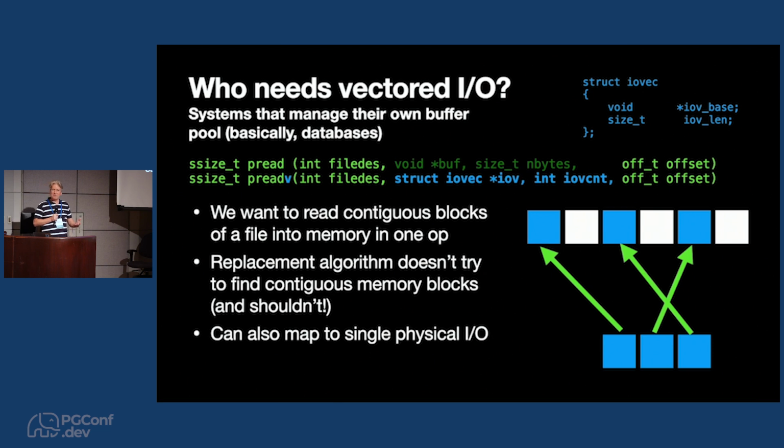So who's interested in this stuff? Pretty much just databases. And the reason for that is that they have constraints on how they allocate memory. Probably most applications, if they want to read a large chunk of data from a file, will just make sure they allocate a big enough buffer to store that data contiguously, and they just don't have this problem. But because we have a buffer pool, the buffer replacement algorithm's job is difficult enough. We don't want to place extra constraints on where memory should be allocated. So it works in these blocks. In the end, it's quite good for databases to use vectored I/O. And that's the reason why you don't hear about it too much outside database programming.